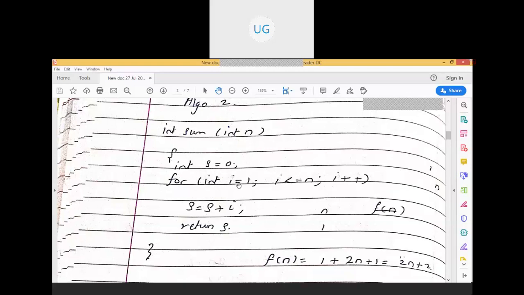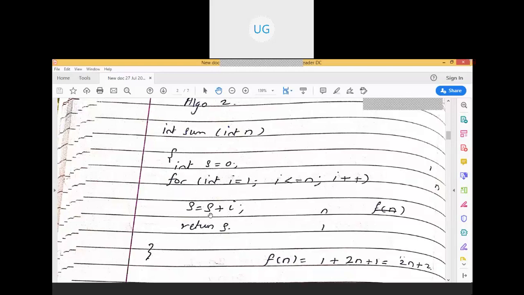For int i is equal to 1, i is going to vary till less than or equal to n. For example, if I am accepting 10 integers, then till i is less than or equal to 10 it is going to vary, and then it is going to calculate the sum. Here you can observe the for loop. Here sum is equal to sum plus i.